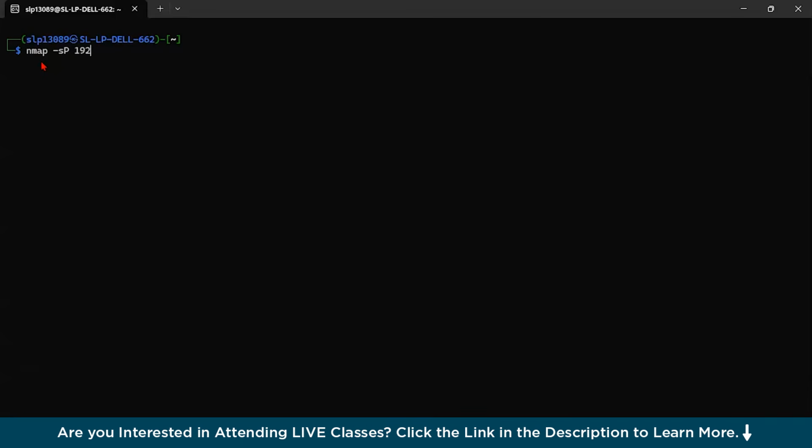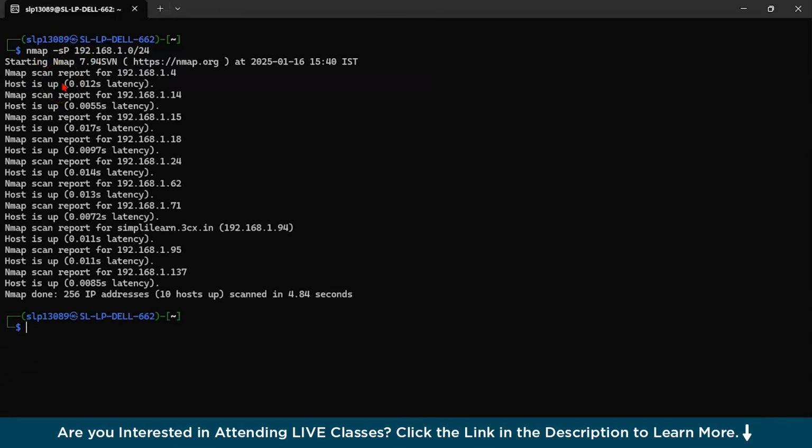So suppose we type this local address 192.168.1.0/24, and let us see. You could see it has started scanning. Host is up with 0.055 seconds latency. So you're getting a scan report on this given IP address. Basically, this command is sending ping requests and receives a list of live hosts.